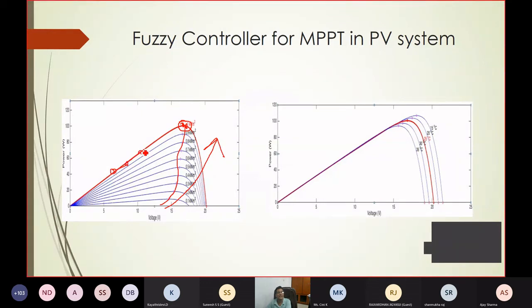If you move in the traditional way, based on the information of the gradient, you will reach here. Similarly, you start from a random solution, and from this random solution you can grow either way. Based on the information of the gradient, this is the positive gradient, this is the negative gradient. So by gradient ascent or gradient descent method, you will obtain the peak here. So this is very easy.